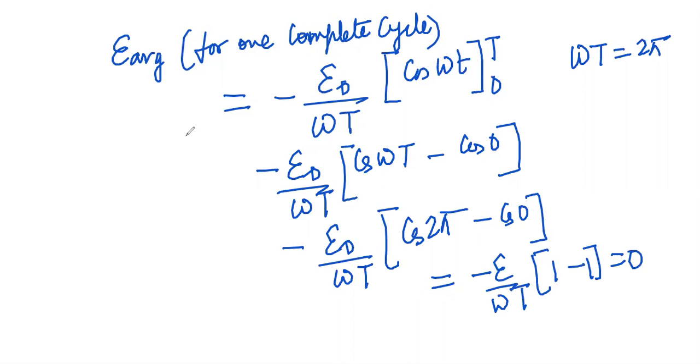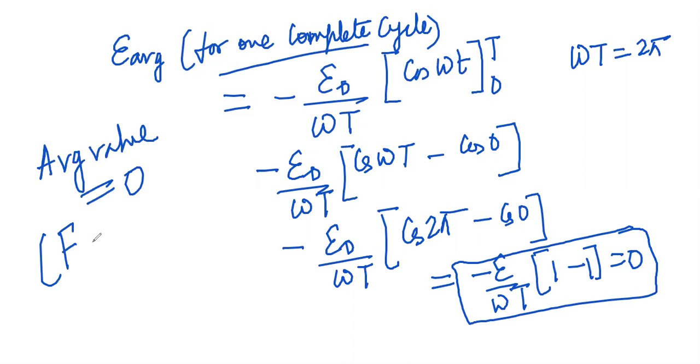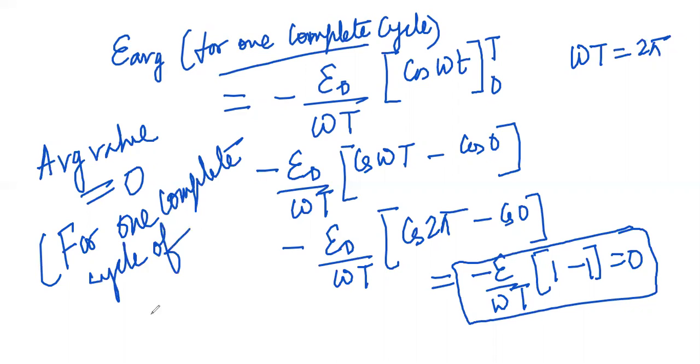So we do not find out the average value for one complete cycle. Mathematically it is proved why we do not find out the average value for one complete cycle, because mathematically we get the average value equal to 0 for one complete cycle of the AC, one complete cycle of alternating current or alternating EMF, whatever you say. I hope it is clear to all of you. So for one complete cycle of alternating EMF, we get the value to be 0.